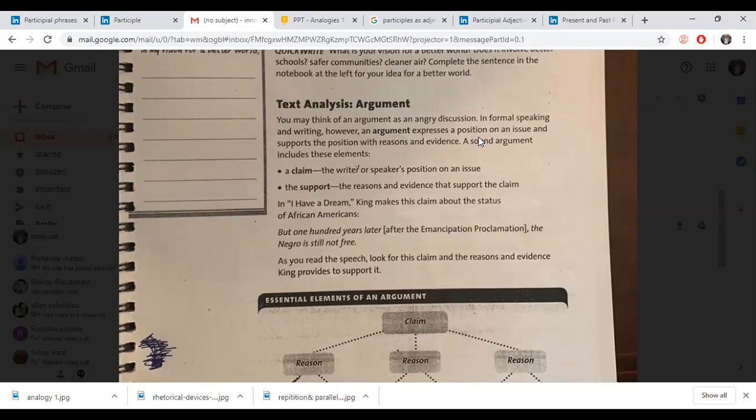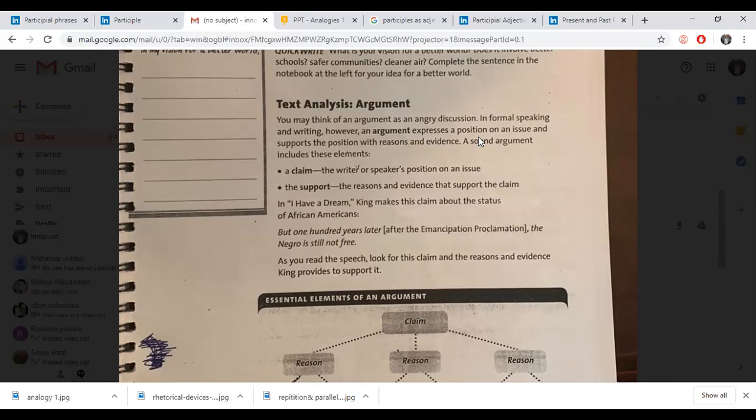Now, in this case, it's an argument. So, what is an argument? Sometimes you have an argument with a friend, right? Those are just small issues between you and your friend, and it's a verbal argument. But when it's formal, in formal speaking, the argument has a claim. You make a claim, you take a stand on something that is important to you.